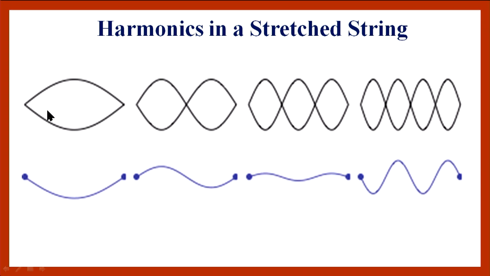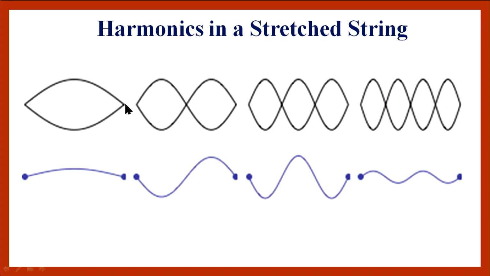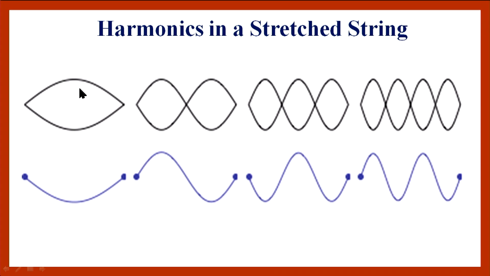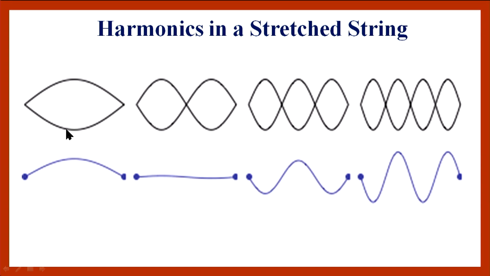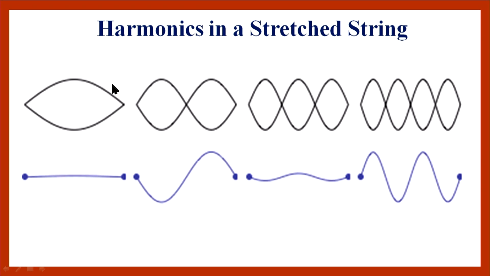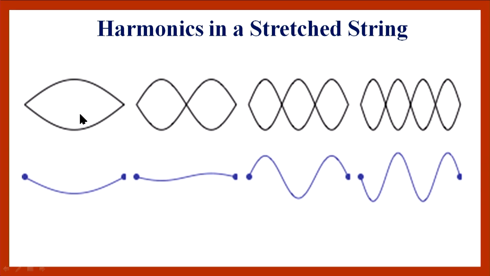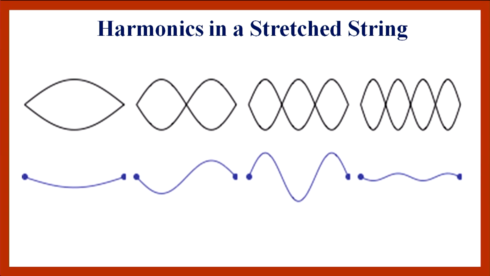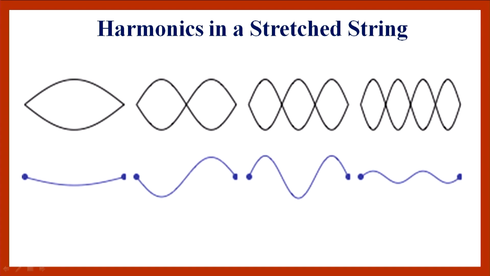Since the string is tight at both the ends, we will always get a node at the end. So, in the center, if we get one antinode, or you can call it one normal mode, then this is equivalent to half of the wavelength. So, lambda by 2 is equal to L, where L is the length of the string. So, the wavelength will become equal to twice the length of the string.